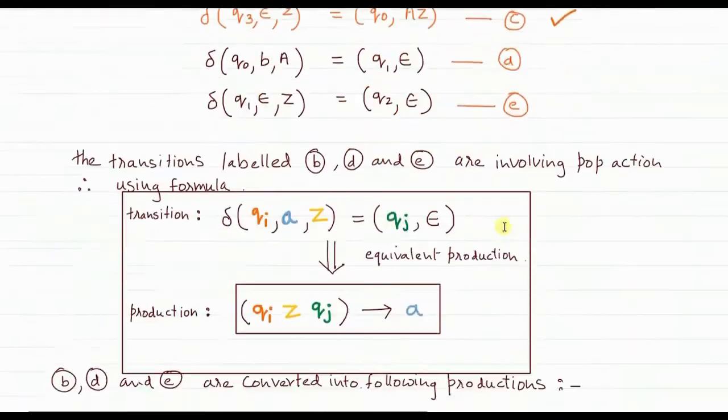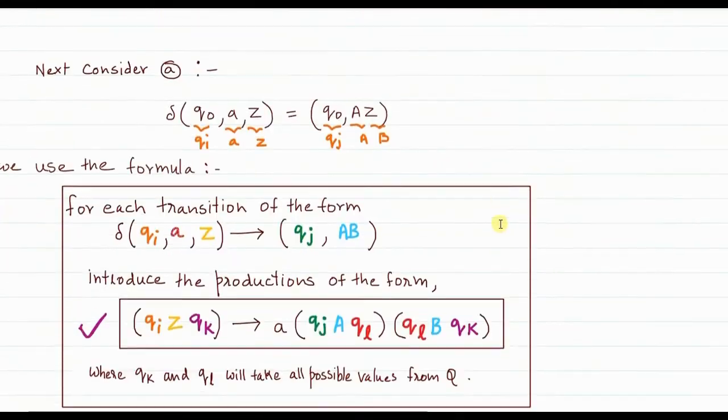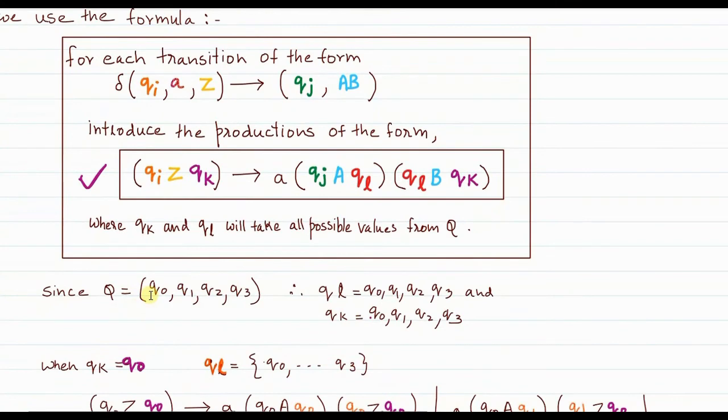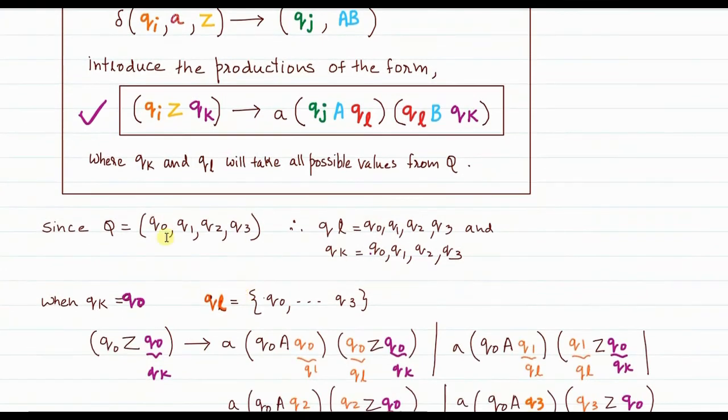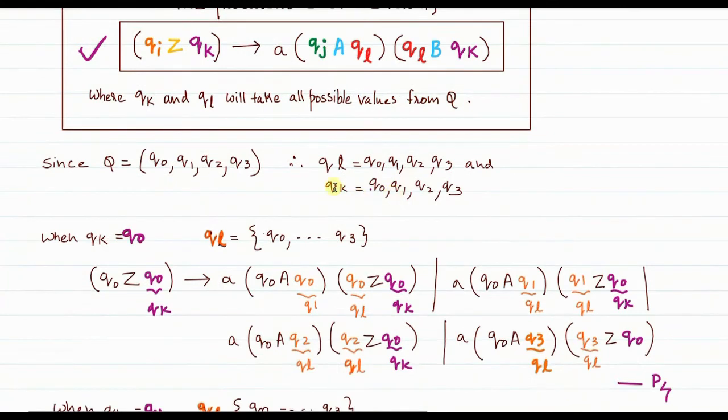So now what is Q? In my case, Q will be 4 states altogether, that is Q0, Q1, Q2, and Q3, the state that we introduced. So Qk and Ql will take all possible values from capital Q. Both of these can take the values: first Ql will be Q0, then Q1, Q2, Q3. Similarly Qk first will be Q0, then it will increment to Q1, then Q2, then Q3.